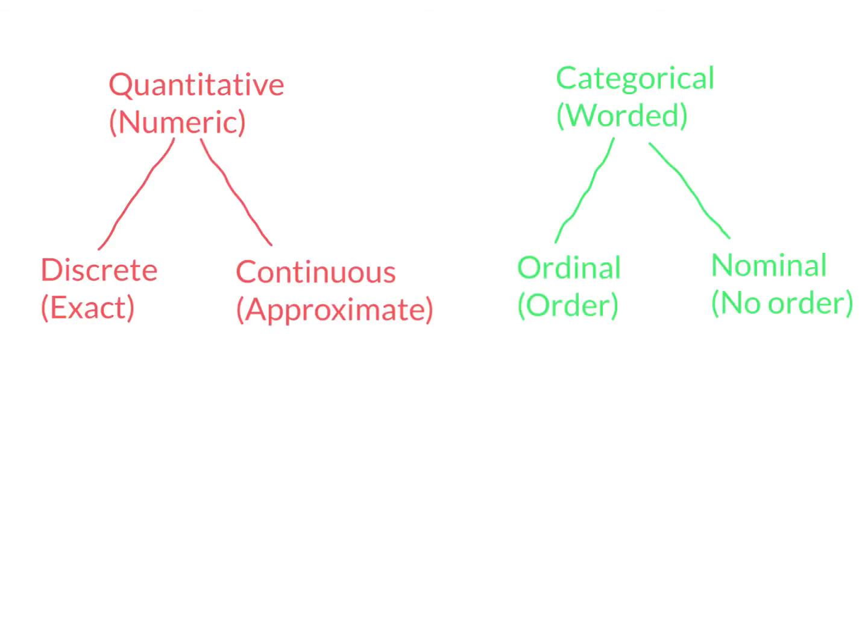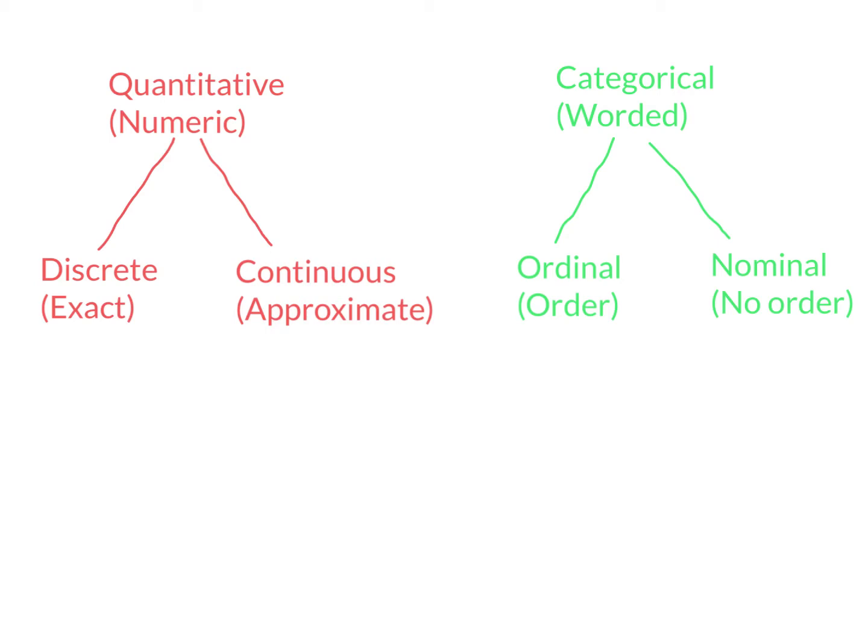So the first one, when we look at responses to surveys, we can have responses that can be quantitative, that's numeric, or categorical, which is worded responses. In the quantitative, you can have various responses. So the quantitative responses could be discrete, such as the number of children that you have, how many cars. They're exact answers. Whereas a continuous response would be something that's approximate, such as your height.